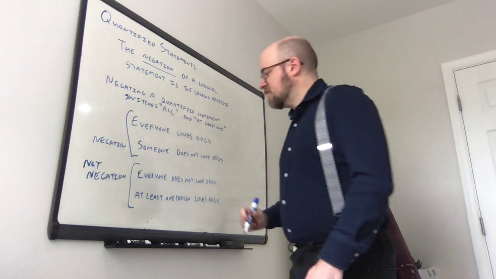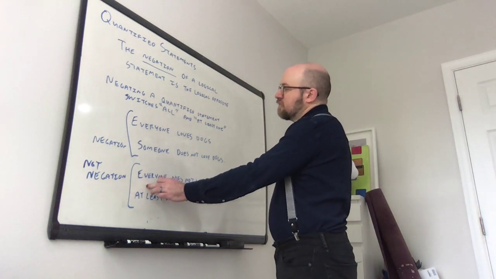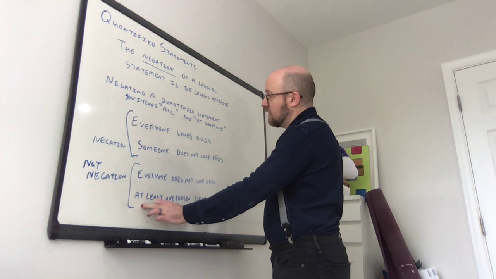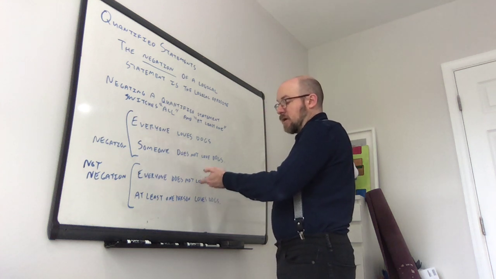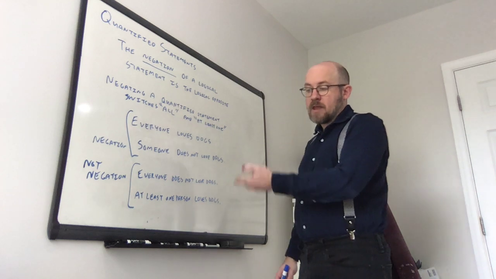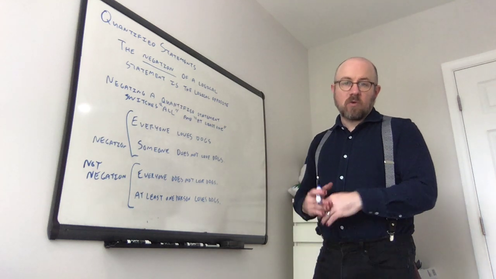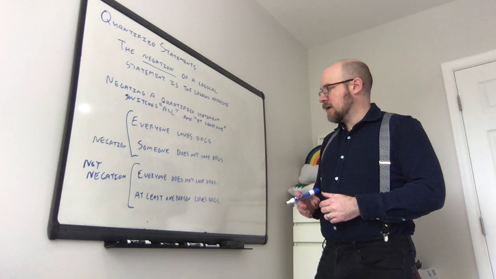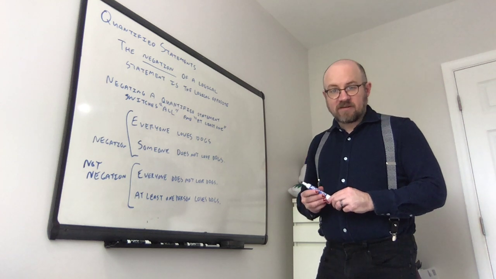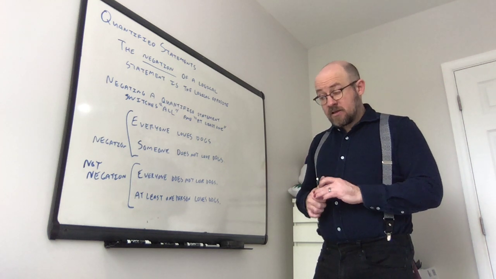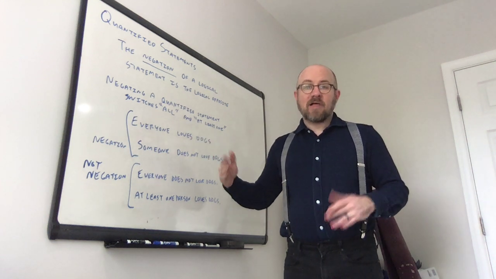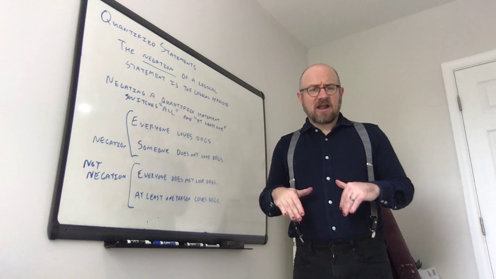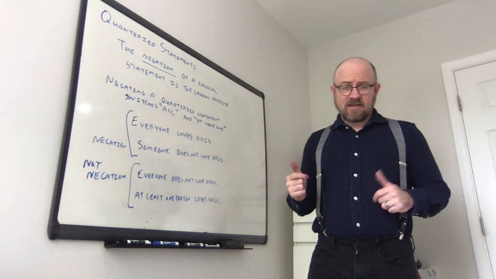And so when we negate, we switch from all to at least one, and we change the second part from not back to removing the not, removing the negation. And so that's the principle of negating quantified statements. So make sure you don't make this mistake. A lot of people make this mistake. Think about it carefully, and we'll practice this in the homework.